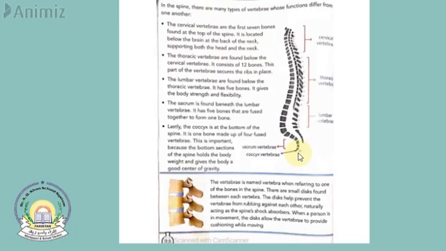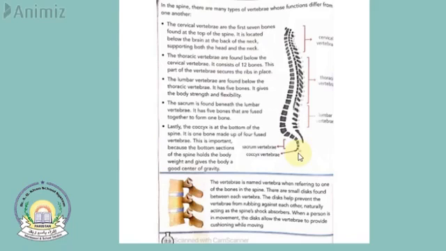So the bottom section of the spine holds the body weight and gives the body its center of gravity. It means it gives good balance to the body. The body won't be imbalanced because of the coccyx vertebrae. It is present at the bottom of the spine, and it is one bone which is made by a collection of 4 fused vertebrae.